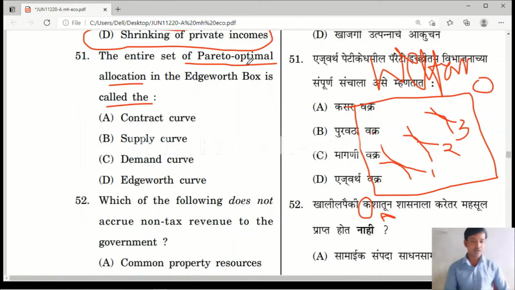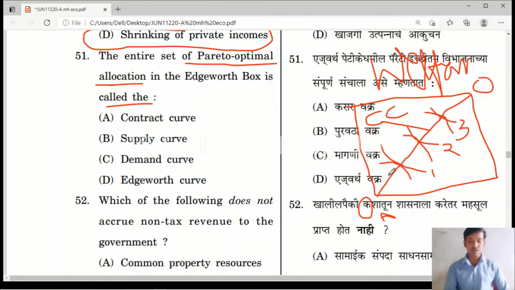Here the entire set of Pareto optimal allocation in the Edgeworth box is called. And friends, when we join all these points, we will get a curve. This curve is known as the contract curve. All the points on the contract curve are where the isoquants of different producers are tangent to each other.